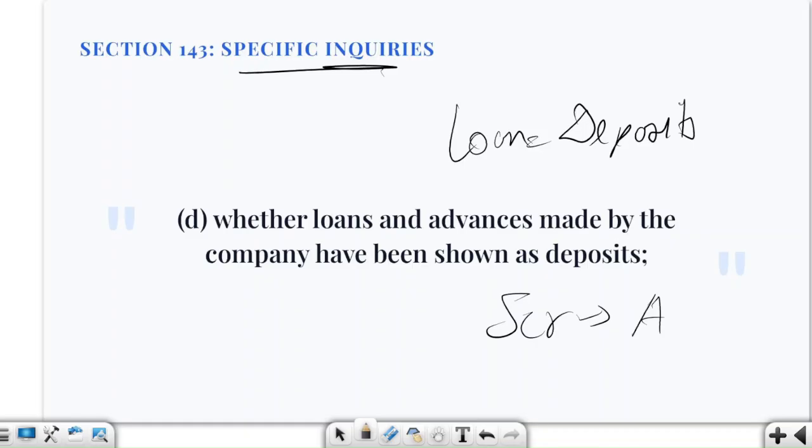Now, instead of showing this loan of 5 crore rupees, the company shows deposits of 5 crore rupees. Auditors have to investigate why this is happening, because classification matters. A loan and a deposit have different accounting or legal implications. So, whether loans and advances made by the company have been shown as deposits. The classification is also important.